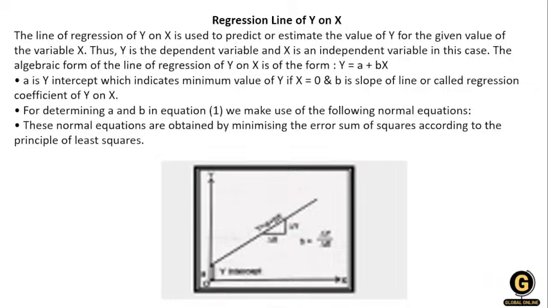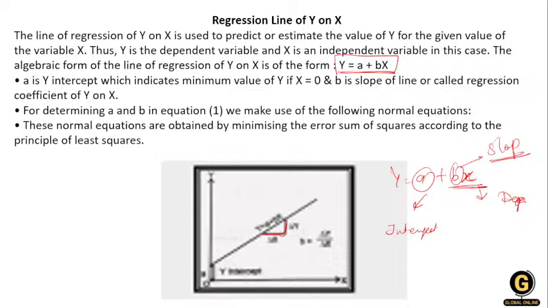Okay, this is the equation which I am talking about: y equals a plus bx. Here a is the intercept, and b is the slope. Slope is always and always along with your dependent variable. Clear?